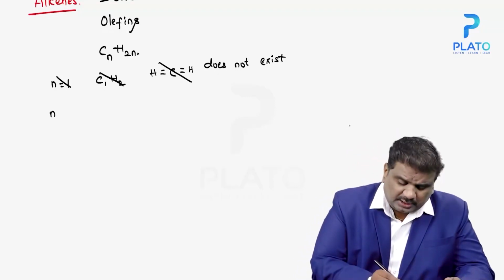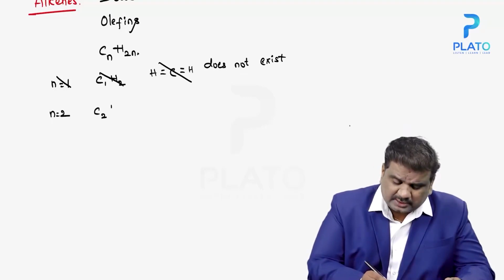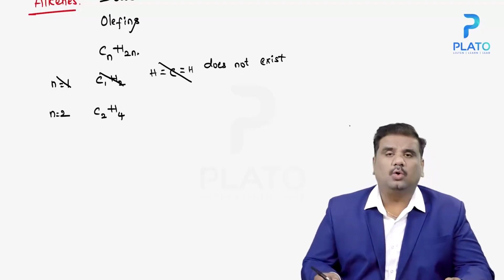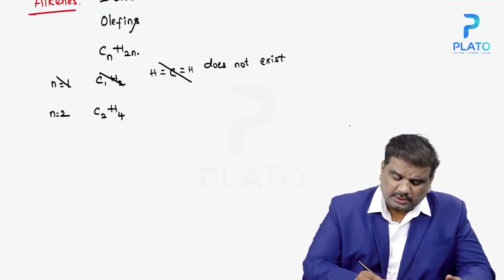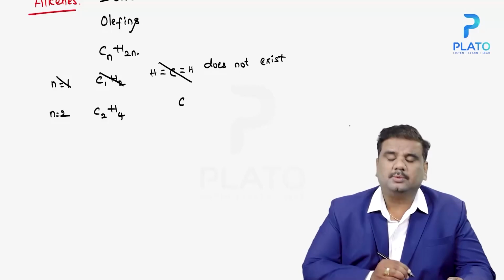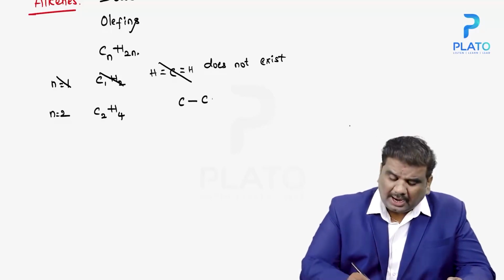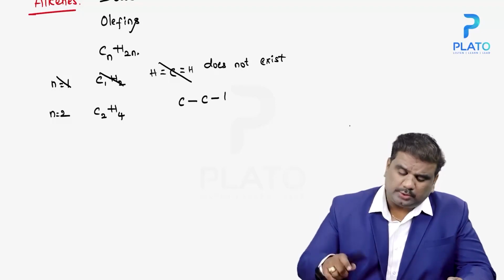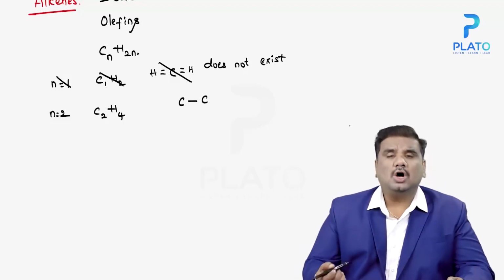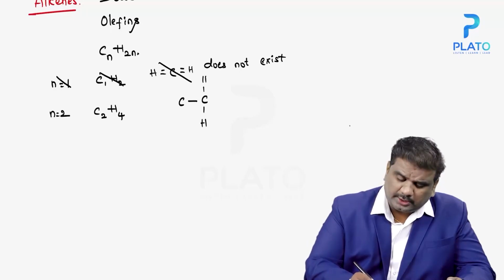Then you take the case of n equal to 2. If you take n equal to 2, then you can write this as C2H4. So in this case, C2H4, if you see the structure, you have two carbons, and each carbon is bonded to two hydrogens, something like this.